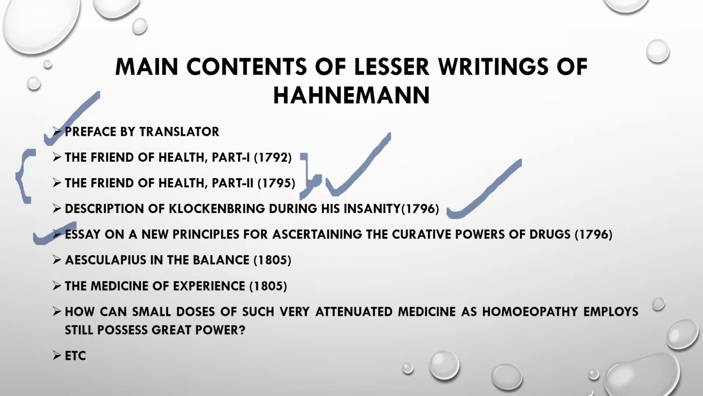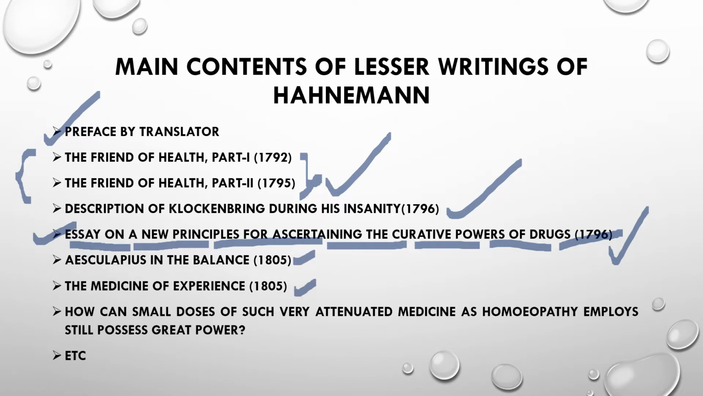This is considered the first literature of Hahnemann, though he has written many original writings regarding homeopathy. It is considered his first writing, in 1796. And Aesculapius in the Balance, Medicine of Experience: these are all the contents of the Lesser Writings of Hahnemann.